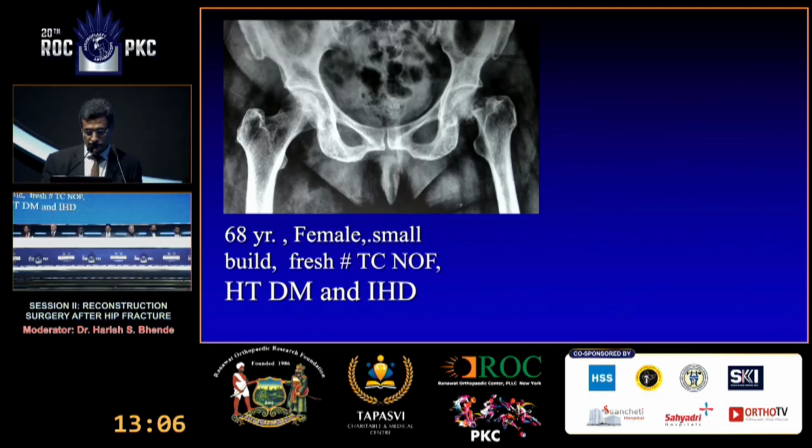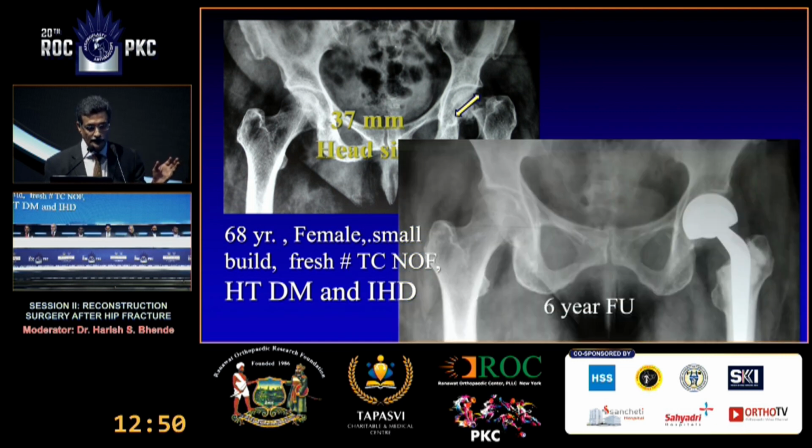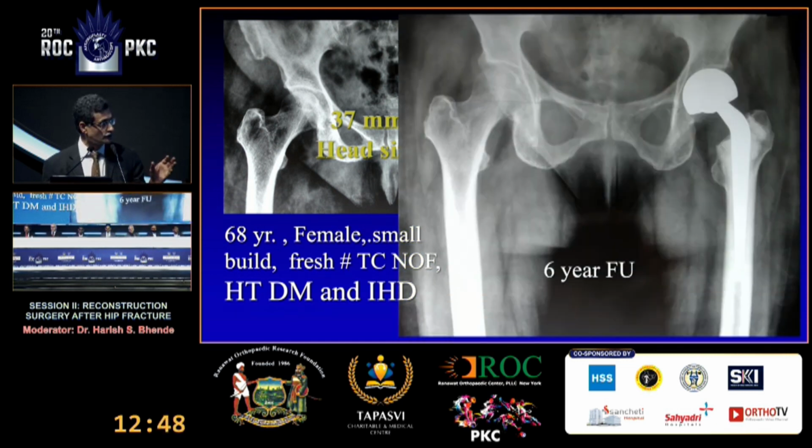Now, this was just one patient, a 68-year-old female, very small build, short patient. The size of the head was just 37. We had a problem because at that size, the acetabular cup you expect is about 41, 42, and at that cup size, you get about a 22 head. It becomes very difficult to get those implants also.